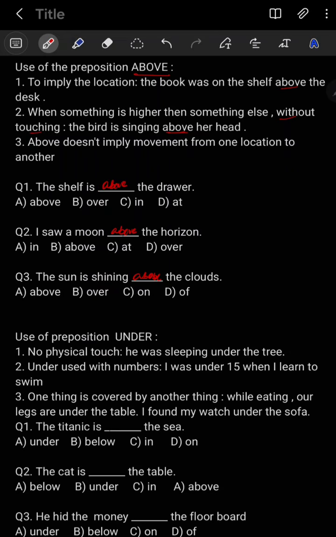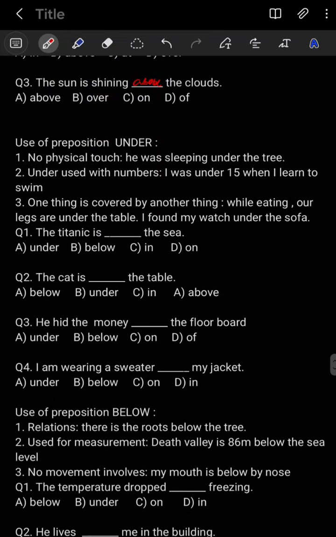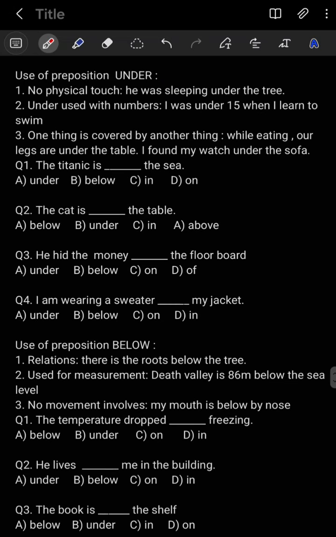Then next we are going to learn about the prepositions under and below. Again, if you listen carefully, your points about under and below will be clear. Point number 1, no physical touch. For under, there should not be any physical touch. For example, he was sleeping under the tree, so there is no physical contact. Number 2, under is used with numbers as well. For example, I was under 15 when I learned to swim. So with numbers also we have to use the preposition under.